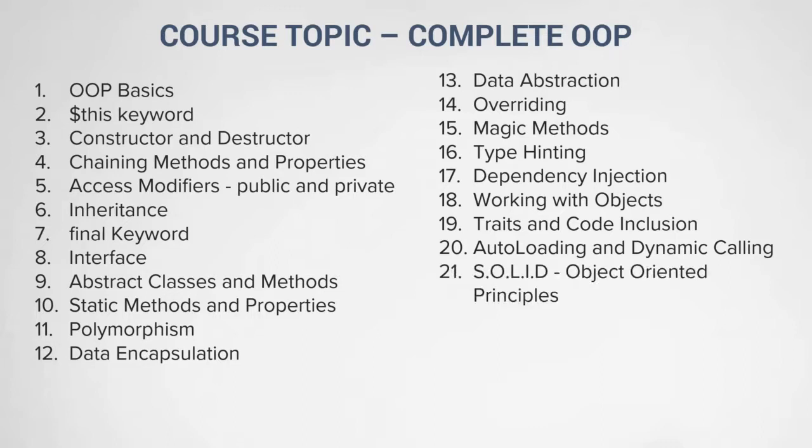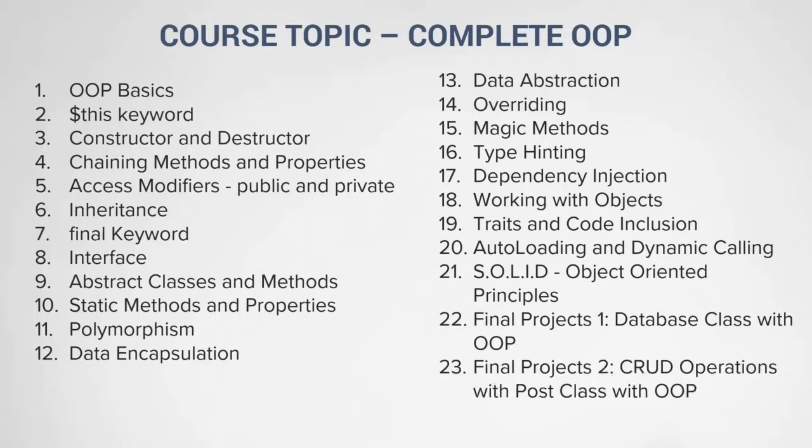SOLID is basically a set of object-oriented design principles proposed by Robert C. Martin, also known as Uncle Bob. He has proposed five SOLID principles which you need to understand, and you should implement them in your coding style, which will help you understand how to write better code.